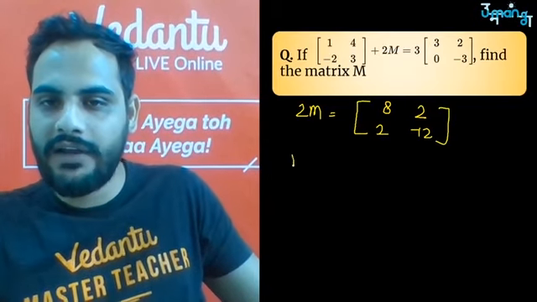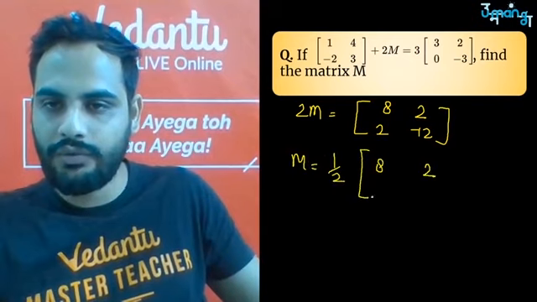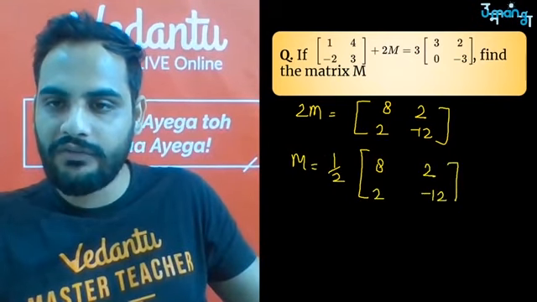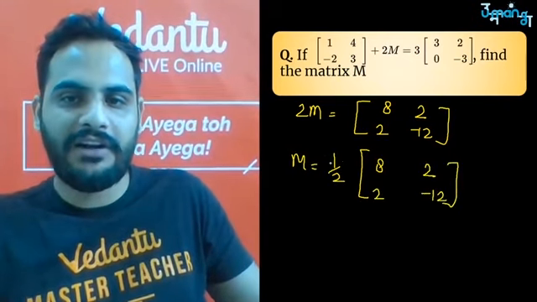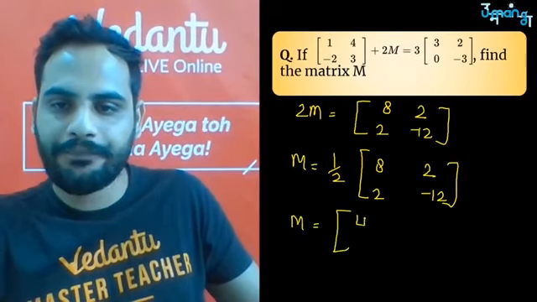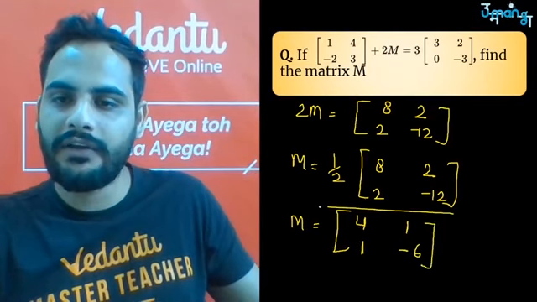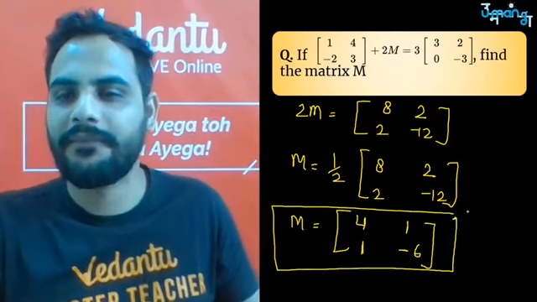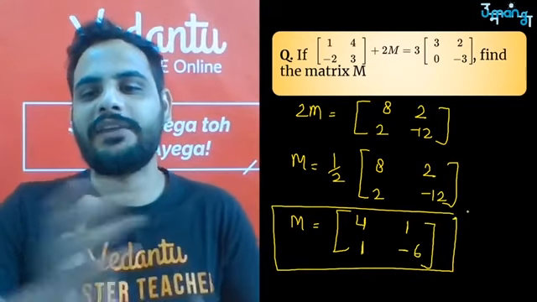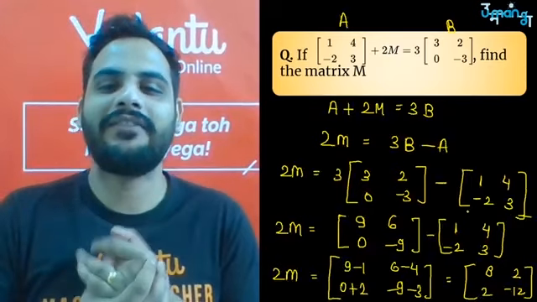Shift this 2 over there. So M is equal to half times 8 2 2 and minus 12. Multiplication with a constant number, this half will be multiplied to all the elements. M is equal to 4 1 1 and minus 6. Tell me, so easy. Are you understanding? Easy, right? So like equations, we can solve matrix equations too. So this is how it can be done very easily.